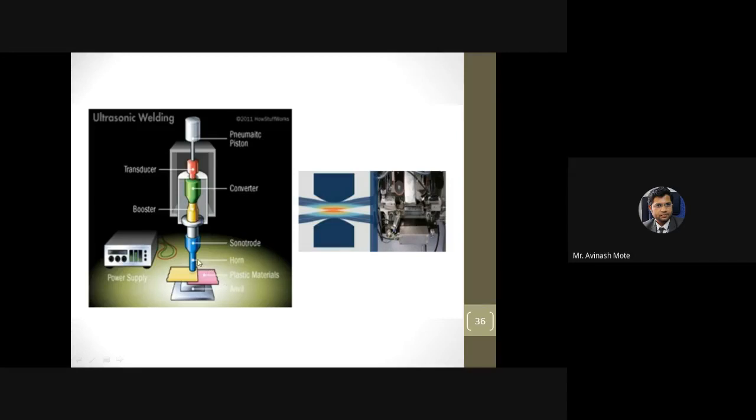Now see in the second picture, this is shown between two horns. This is what is happening: tensile stress, compressive stress, tensile stress, compressive stress, and that will cause the generation of heat. Once the heat is generated, pressurize the two surfaces, and we'll get the required weld. So that's what happens in ultrasonic welding.